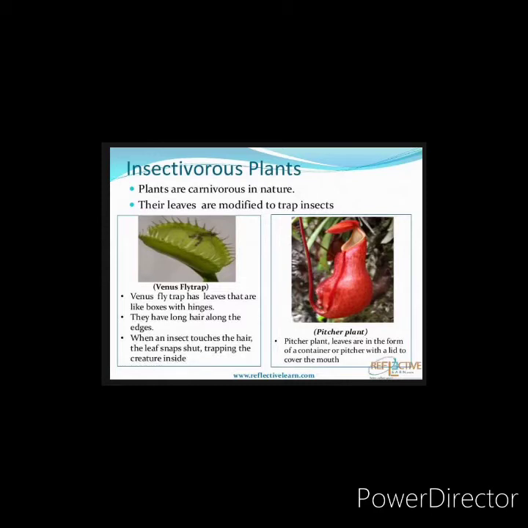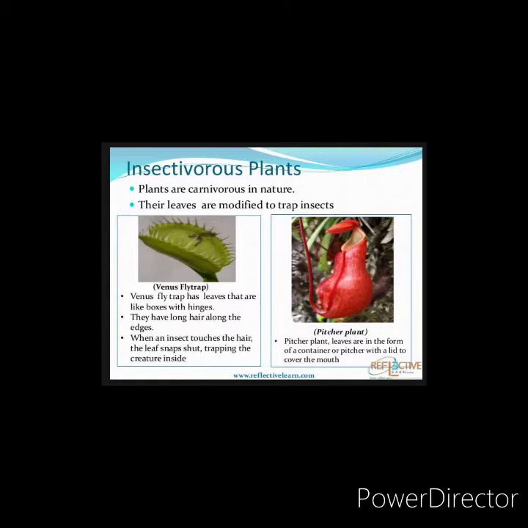Next is the pitcher plant. You can see the picture of a pitcher plant. Yes, the leaves are in the form of a container. This is the leaf and it is in the shape of a container with a lid. Lid means a covering. You can see the upper circular cover. Yes, what happens in a pitcher plant?